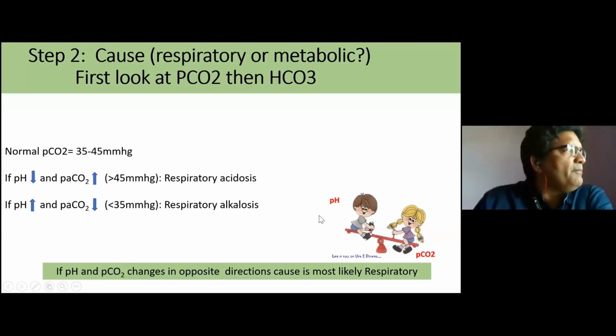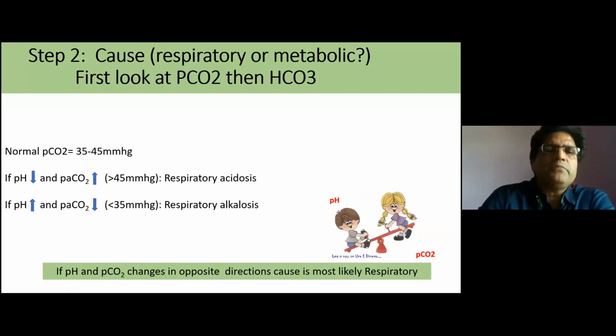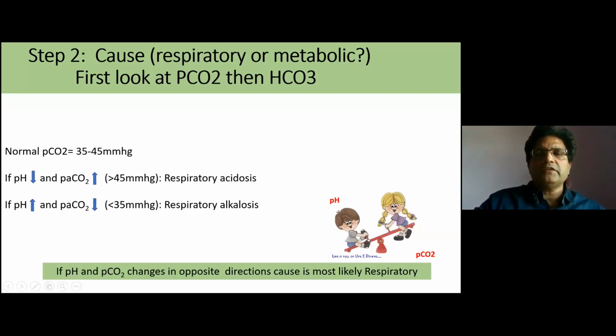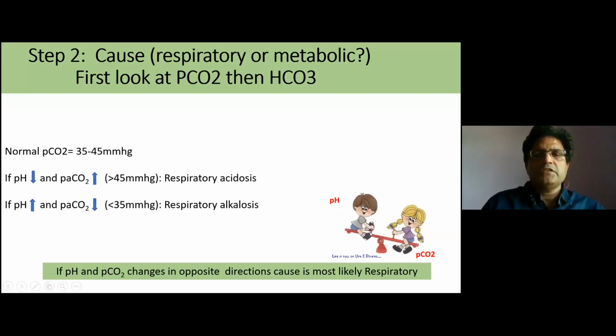So we can remember that whenever there is a seesaw relationship between the pH and PCO2, this is always because of the respiratory part. Whenever there is an inverse change between the pH and PCO2, this is respiratory acidosis or respiratory alkalosis.